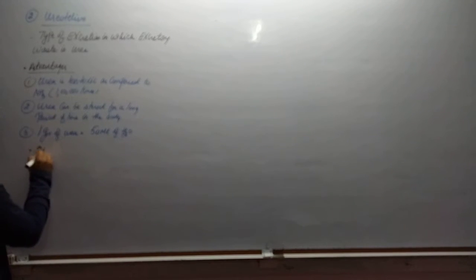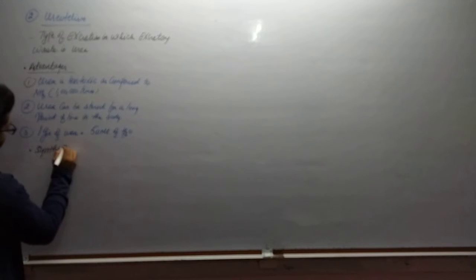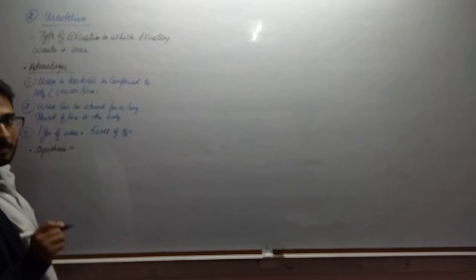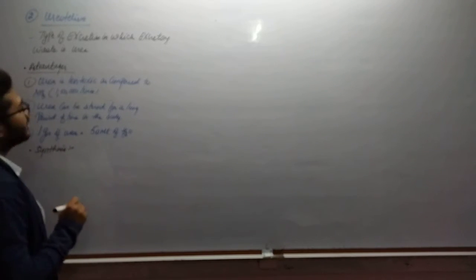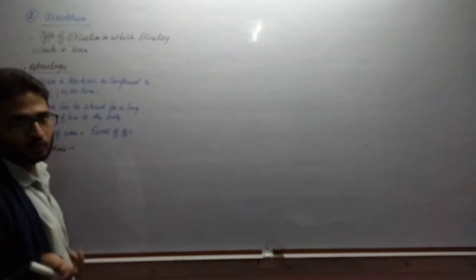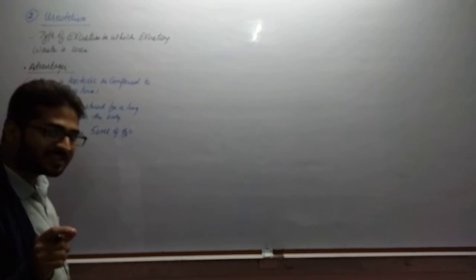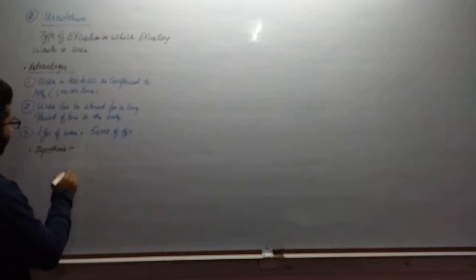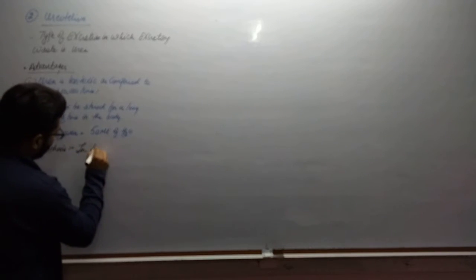Now its synthesis: where it is synthesized and how. Urea synthesis takes place in the liver through a cycle called the ornithine cycle or urea cycle.